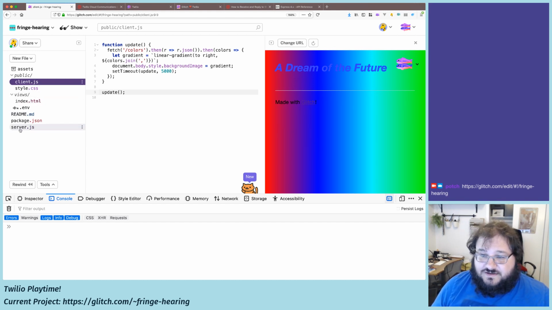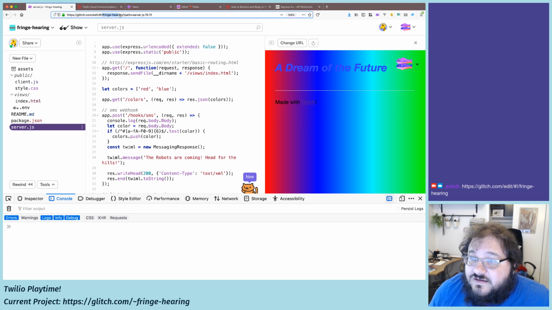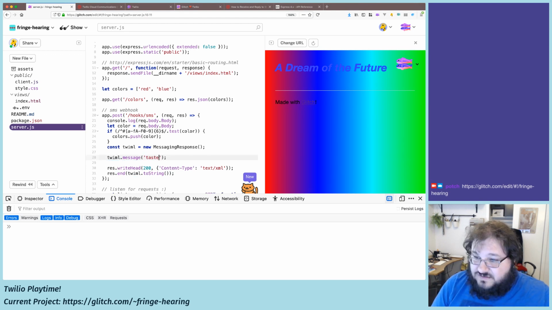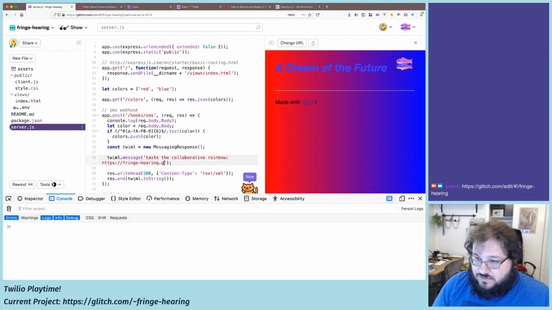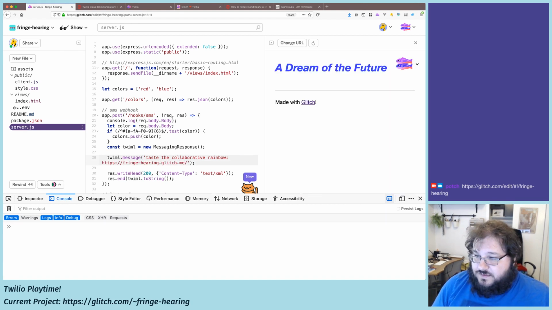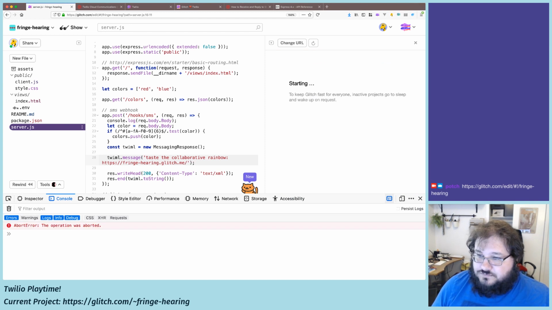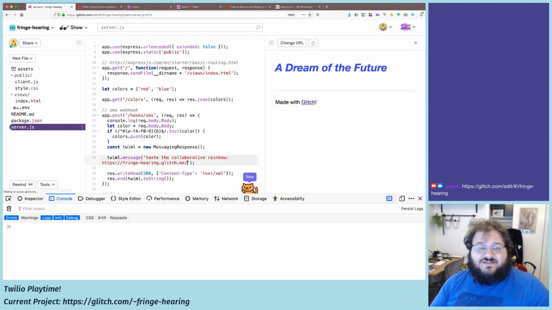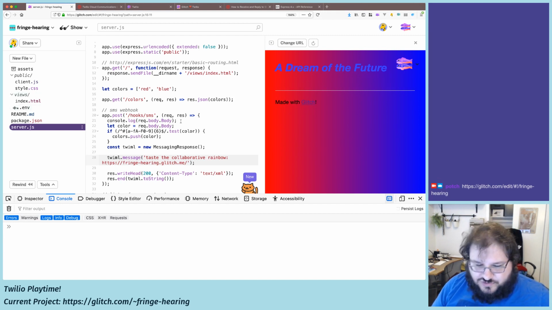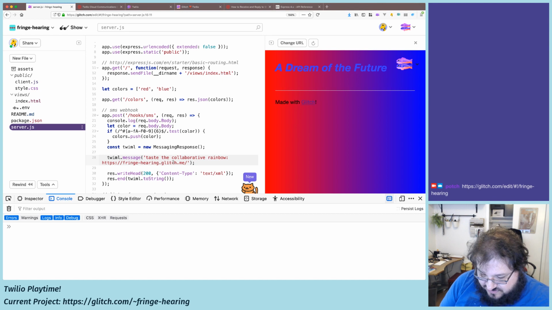So I'm going to update the response from the server so you can actually see the response. I'm going to send the message of the app. It's going to be "Taste the collaborative rainbow," and then the URL of the app. Obviously, when the server resets, the gradient's going to reset. We're not storing it anywhere. I could store it to a file. I may even do that. But for now, let me quickly send one more message to this. I'm going to add green again.